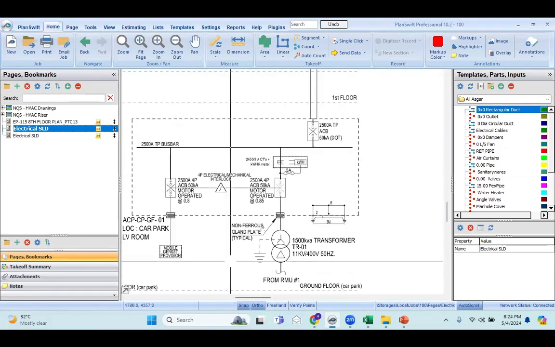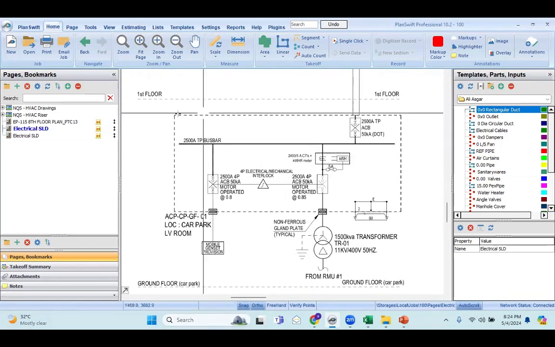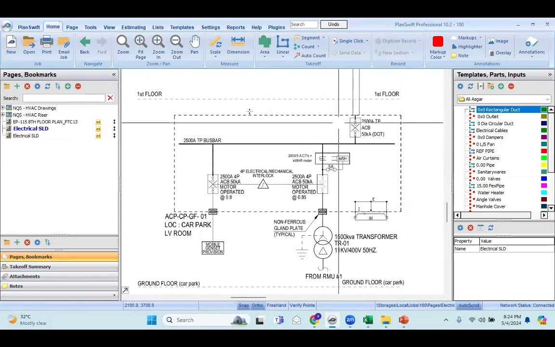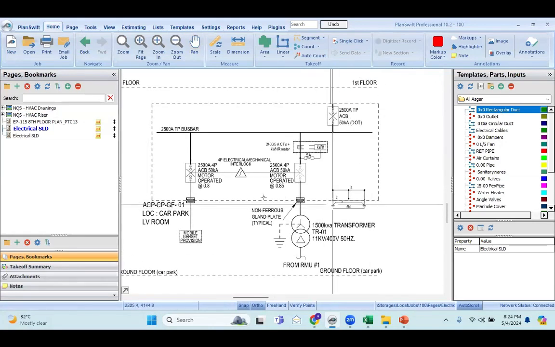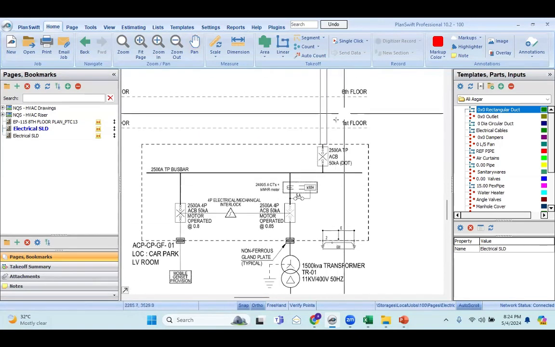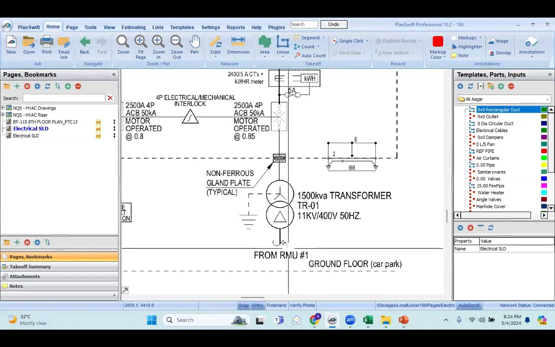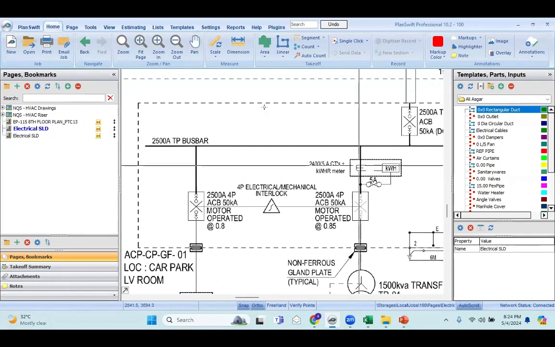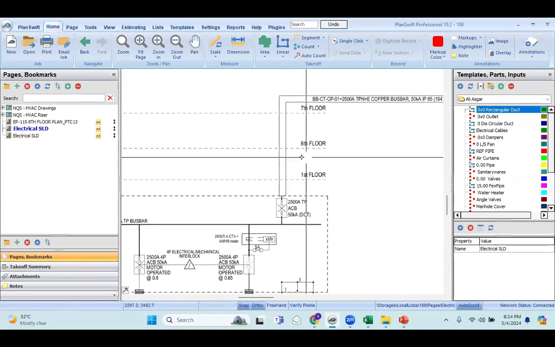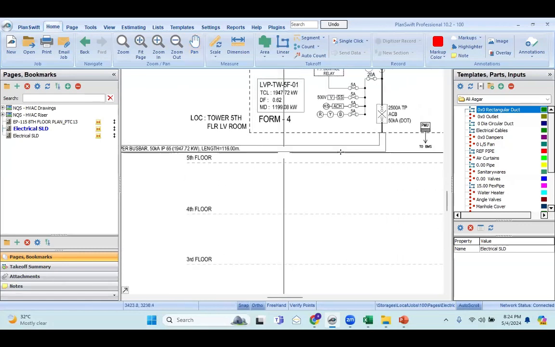What is happening here is, on the ground floor we have one LV room, and in that we have one panel which is called the MDB. It's a main distribution board which will distribute the power supply to the building. It will be connected to the government power supply. In that we have the transformer, and this is an MDB.